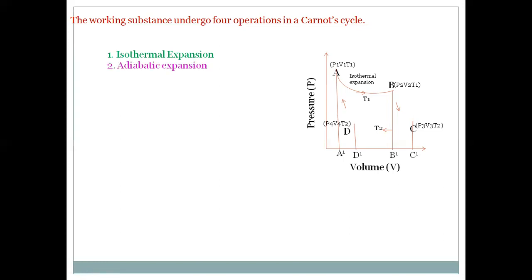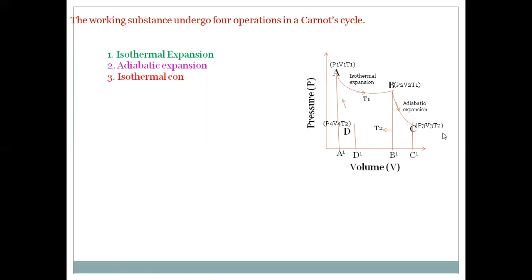And next is adiabatic expansion. We know that in adiabatic expansion, no heat is transferred between the system and the surroundings. BC shows the adiabatic expansion. Due to this expansion, the volume increases from V2 to V3. Due to the volume increase, the pressure decreases to P3. Of course, due to this adiabatic process, the temperature decreases from T1 to T2.